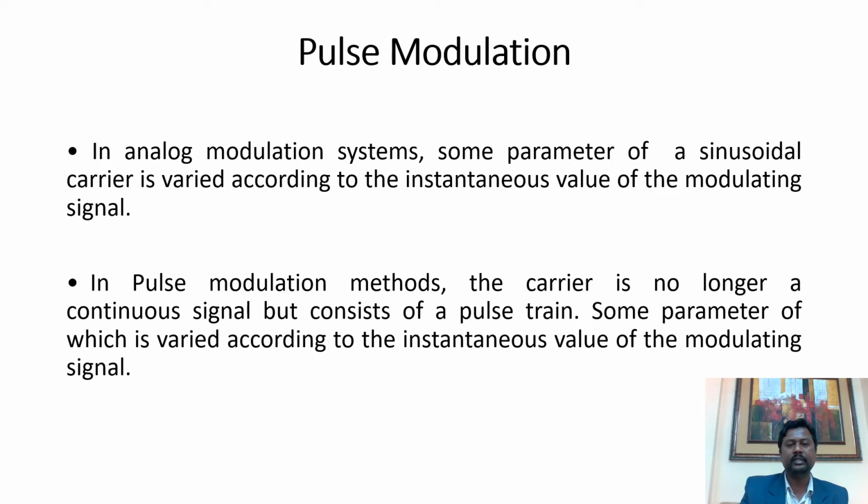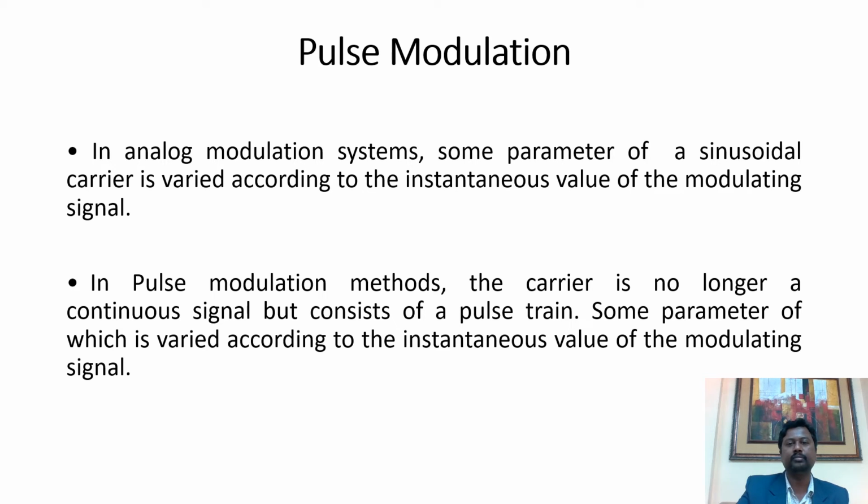Pulse modulation is a type of modulation in which we bring change in the pulse type of carrier. As you know, modulation is a process of change in carrier parameter. If the carrier is analog, as we had studied in analog modulation, the carrier parameters like amplitude, phase, and frequency change. They change according to the message signal, or the instantaneous value of the message signal.